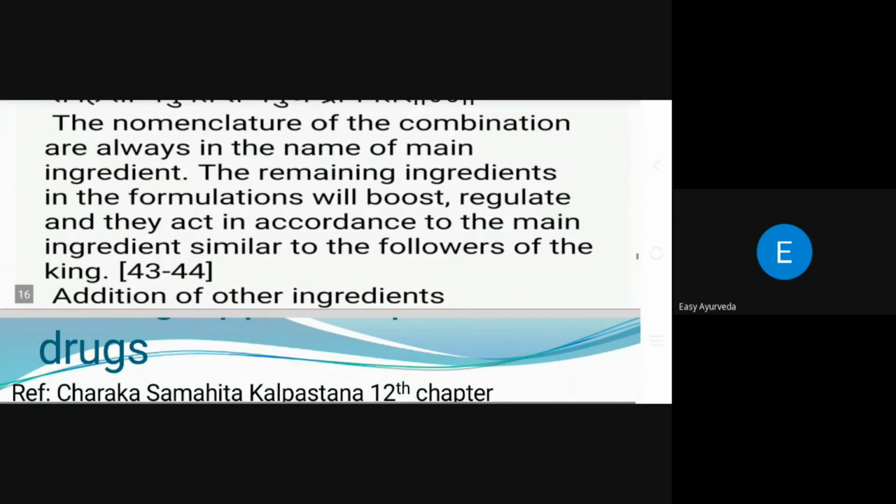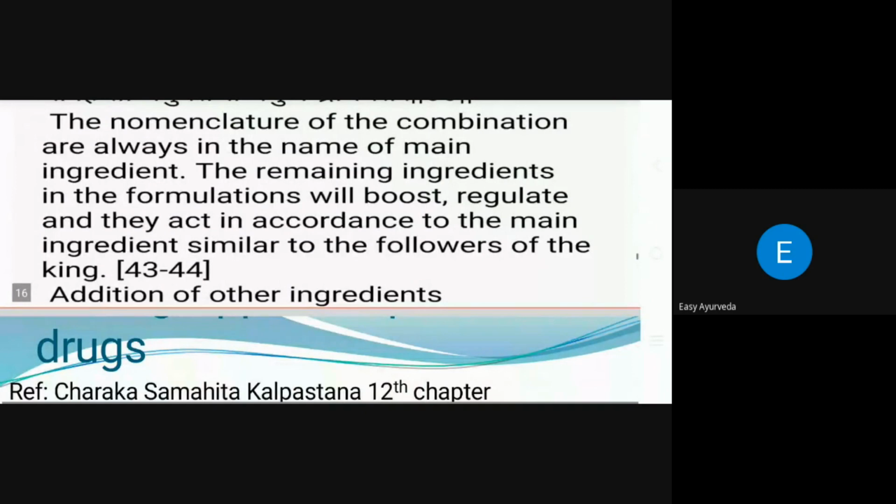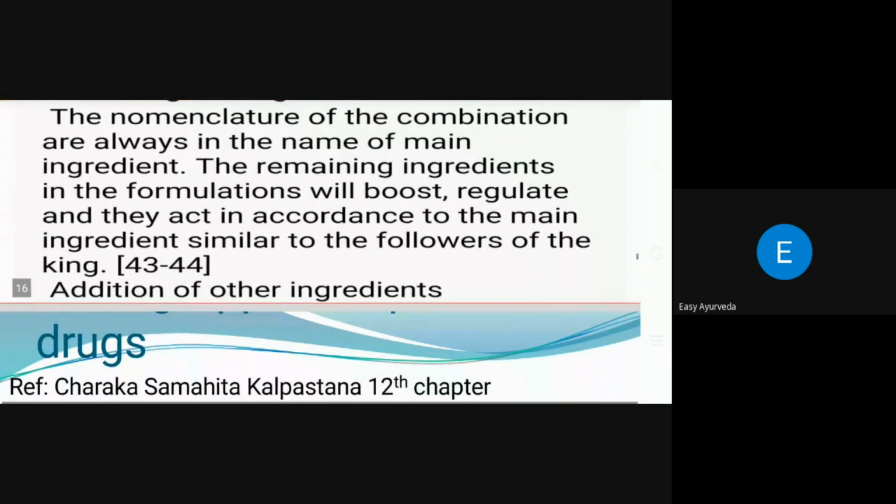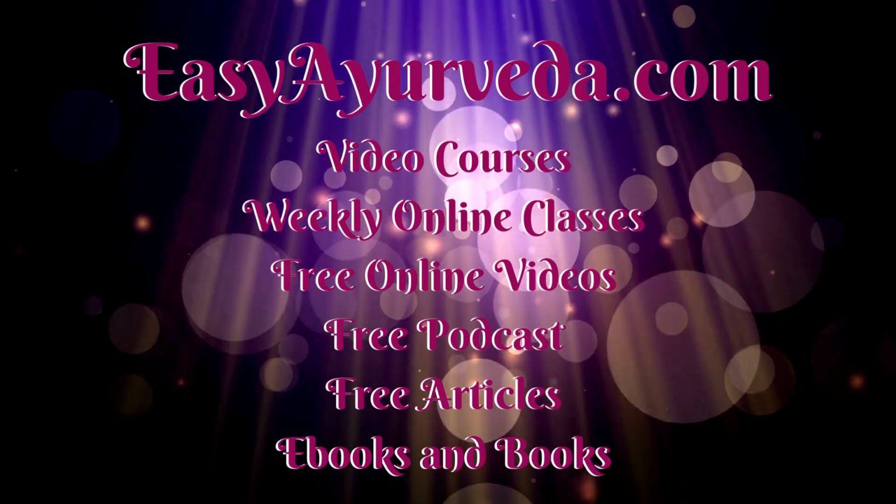See, in one kingdom, we do not take each and every person's name, but we always take the king's name. We won't take the followers' names, the followers of the king. Means the drug which is there like a king is given the name. One small simile has been mentioned here for the nomenclature of the drugs.